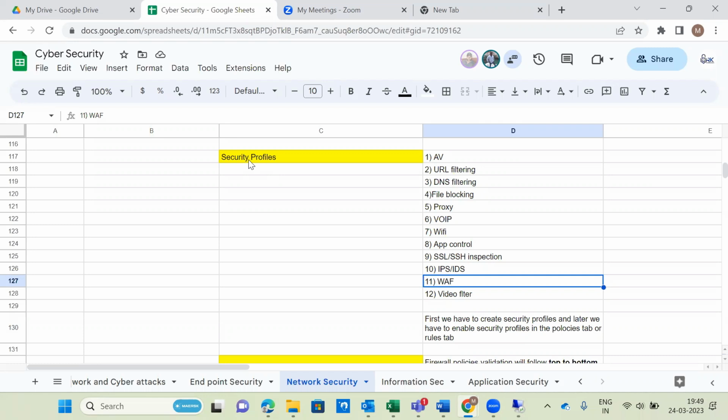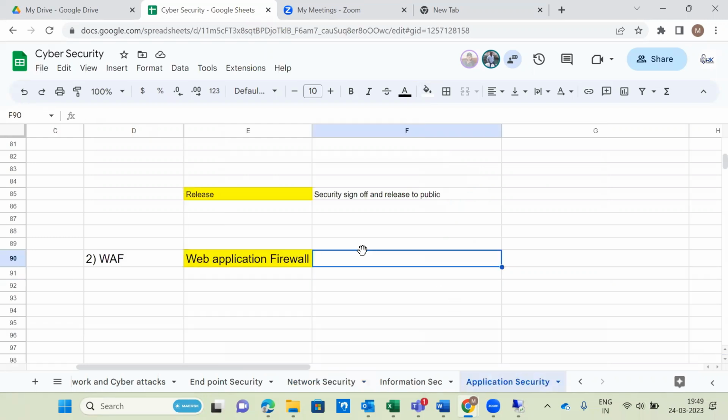So now which one is greater, next generation firewall or web application firewall? Next generation firewall. Exactly. So that is the main difference, guys. This is what you have to say. They will ask in different ways: what is the difference between firewall and proxy, firewall and next generation firewall, proxy and web application firewall, and NIDS, NIPS and web application firewall. So they will ask in different ways also.